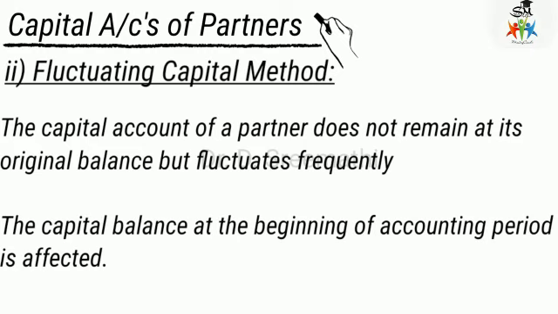That type of changing or fluctuating will not happen in the fixed capital method, but here it always changes. So that is called the fluctuating capital method, otherwise the floating capital method. It is always increasing, decreasing, like water floating. So here the balance of capital goes on fluctuating. It won't remain the same as in the fixed capital method.